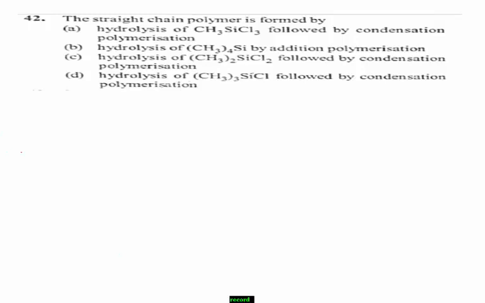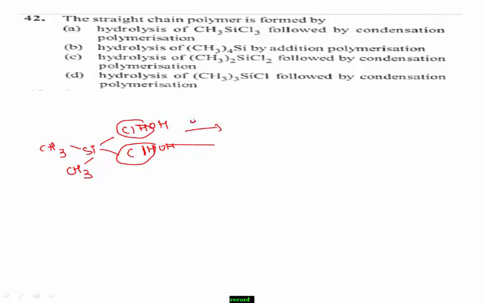As you see here, I write the reaction: Si with CH3 and CH3, and here Cl, Cl with HOH. I take this HCl part and this HCl part, meaning 2 HCl is removed, and the remaining part is (CH3)2Si with OH and OH.